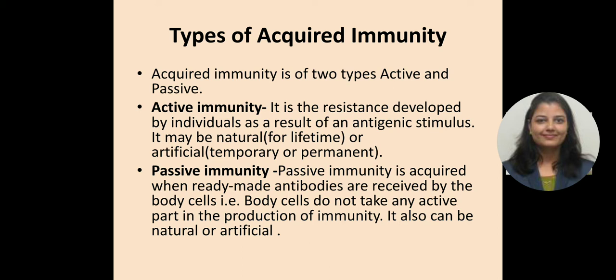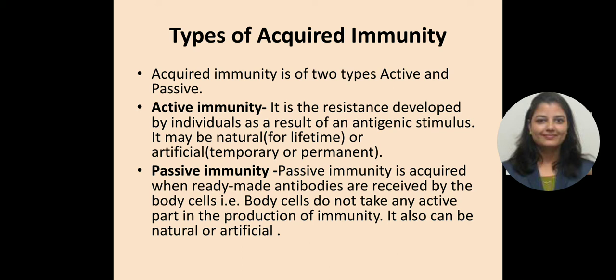Then what is passive immunity? Passive immunity is again of 2 types, one is natural and the second one is artificial. Natural acquired passive immunity: before birth, maternal antibodies are transferred from the mother to the fetus through the placenta, and after birth antibodies are transferred from the mother to the infant through the colostrum, which is the first milk from the mother.